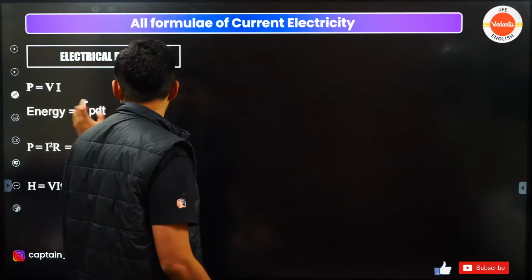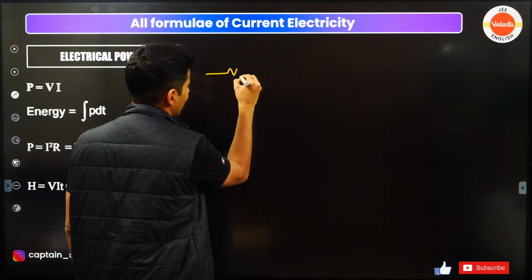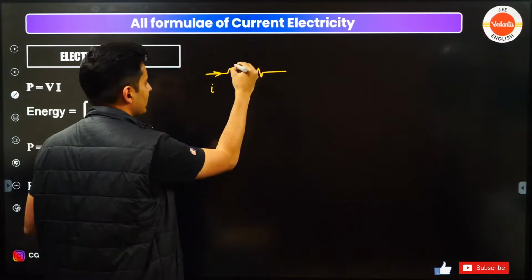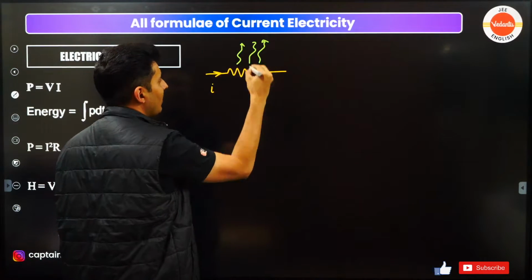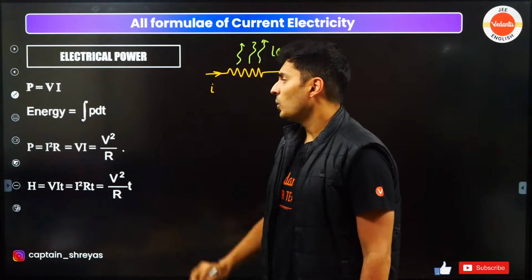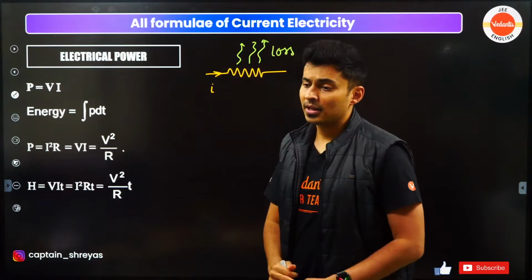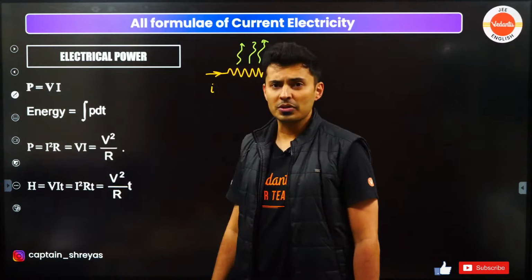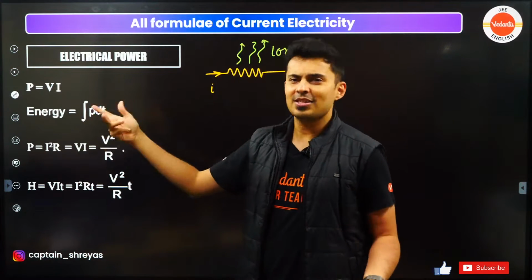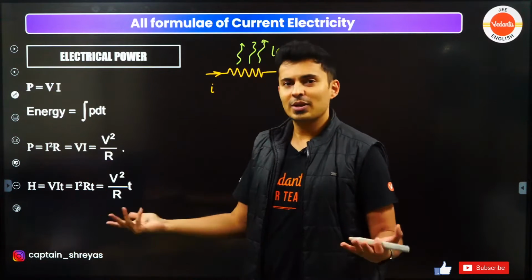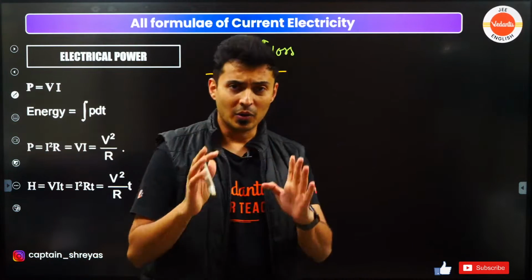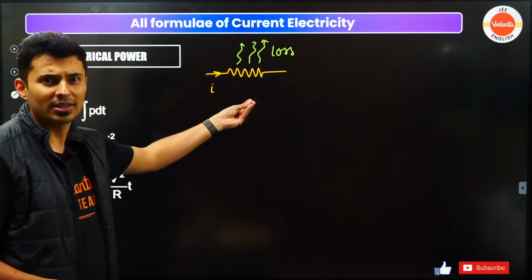Okay, power. Now, whenever you pass current through a resistor, what happens? Heat is lost. So there is some power loss. The power loss which occurs in the resistor is given by V into I, or I squared R, or V squared by R. Which formula out of the three will you use? The answer is, it depends on what is given in the question. If current and resistance are given, you will use I squared R. If voltage and current are given, you will use VI. If voltage and resistance are given, you will use this particular formula. Keep this in mind. So this is the power loss across a resistor.